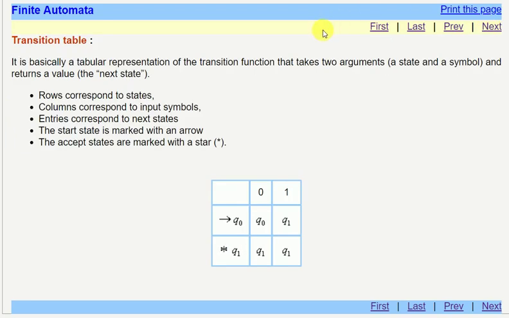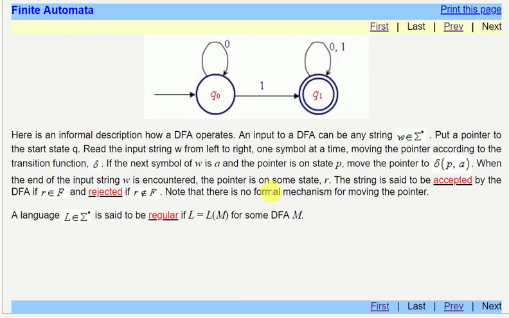Now if we talk about the tabular representation of the transition function in the transition table, the rows are the states and the columns are the input symbols. The entries correspond to the next state, like for Q0, for input 0, what will be the next state? The start state is always marked with an arrow and the final state is marked with a star. In the state transition diagram, the final state is marked with a double circle, and all the rest of the states are marked with a single circle.